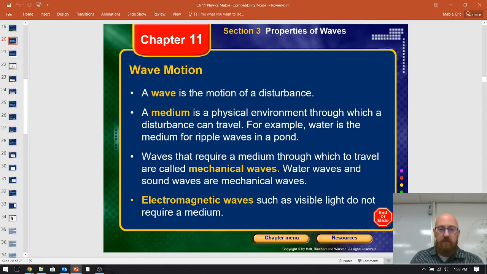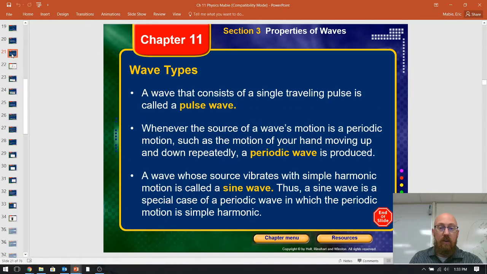So, mechanical waves need a medium. Electromagnetic waves, light, do not. So that's your one thing. Just as I said, light can travel through space. Mechanical waves cannot.